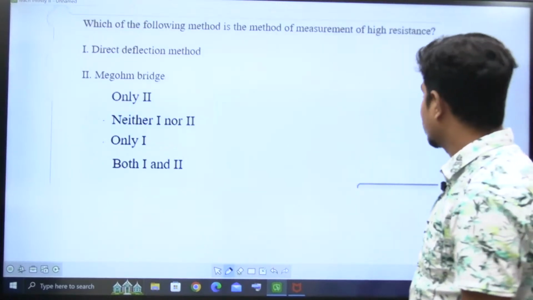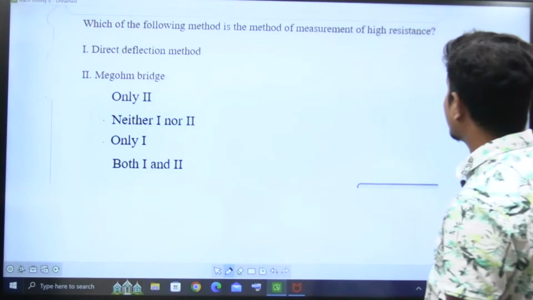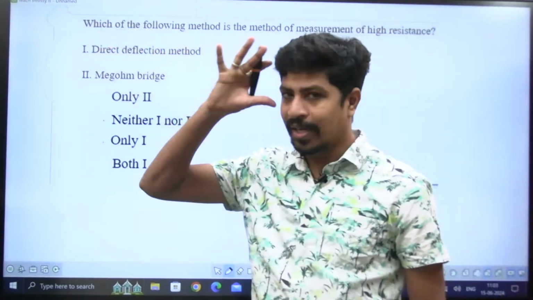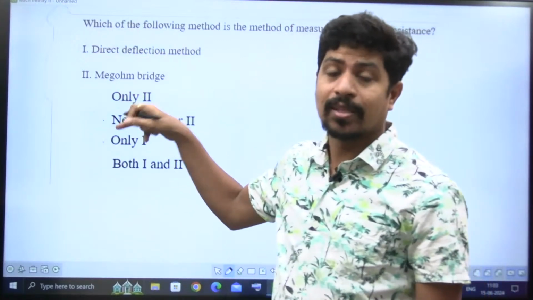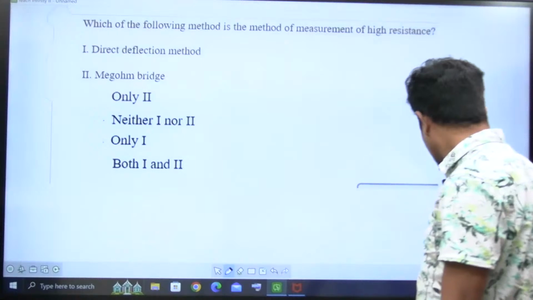Let's go to the next question. Which of the following is a method of measurement of high resistance? Direct deflection method. The third one, I told you previously, we don't take it, but this fellow asked. Total 3 methods I told you. I didn't list the third one.